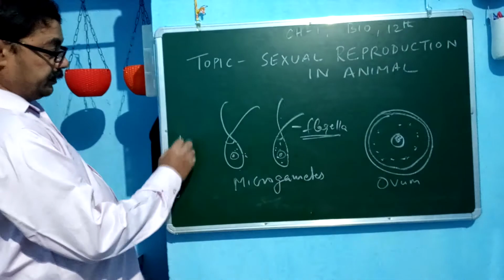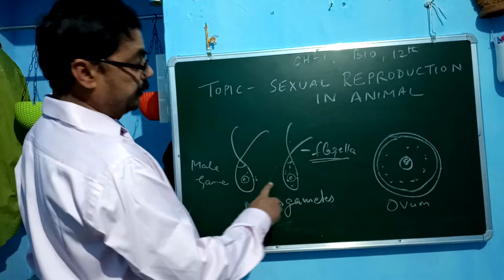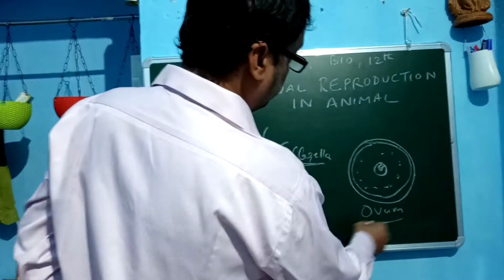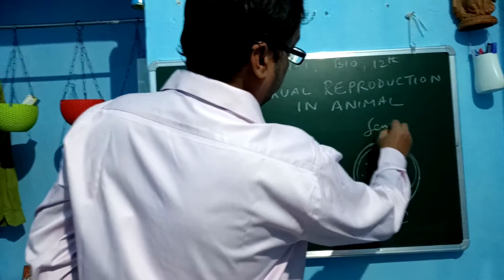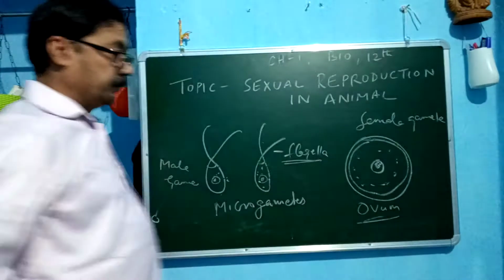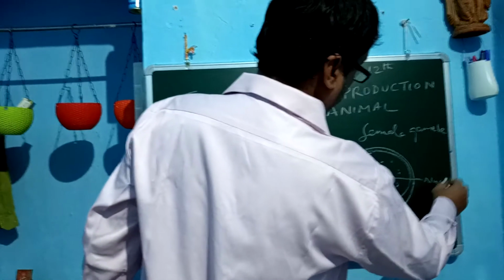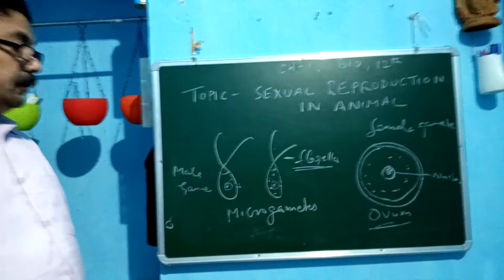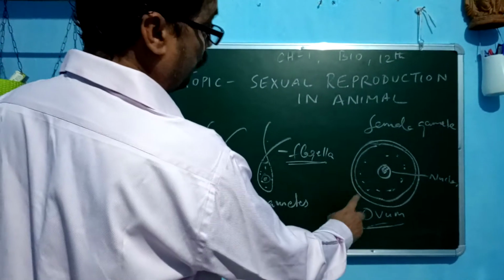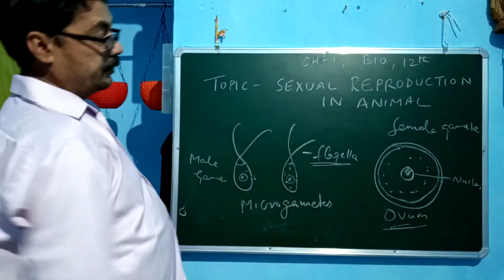Here is the male gamete. You have seen it in the case of Cladophora in the algae. And the ovum here is the female gamete. The ovum is spherical in shape, and there is a nucleus here. These are the megagametes, or macrogametes, and the microgametes are smaller in size than the